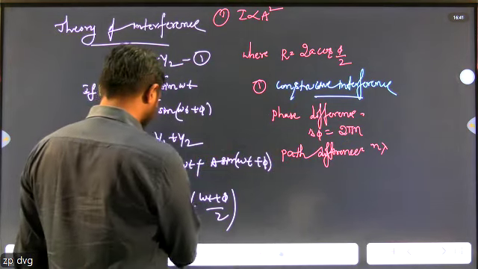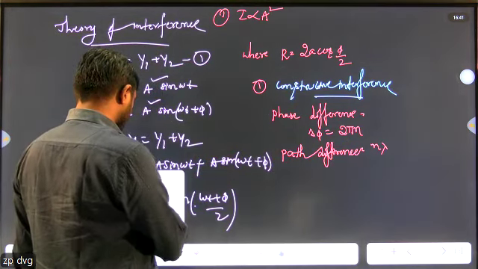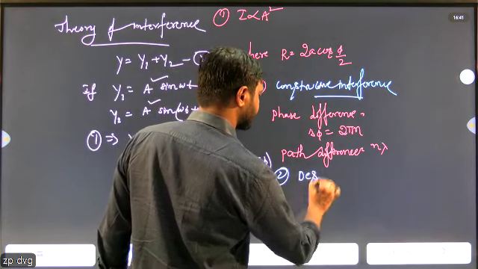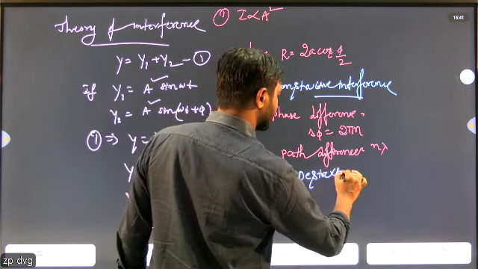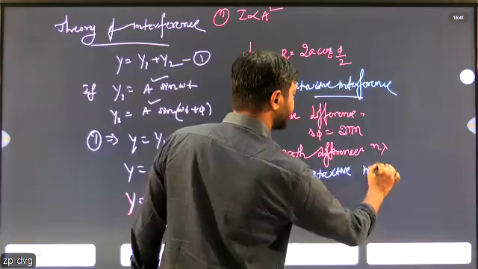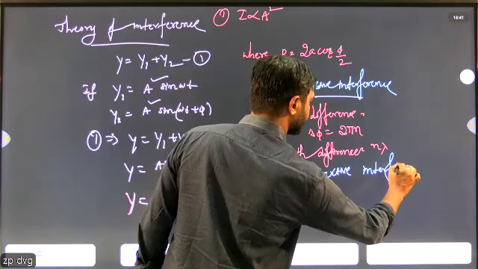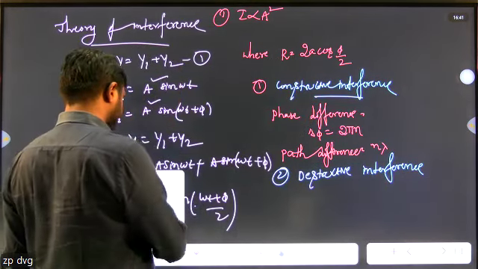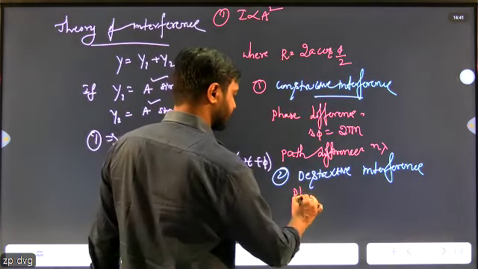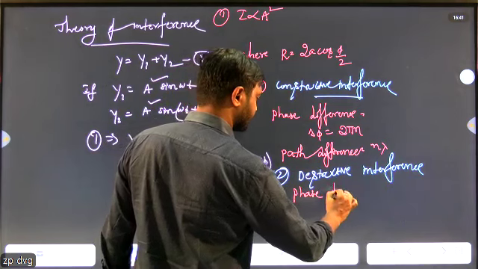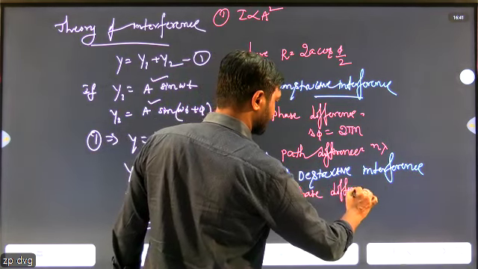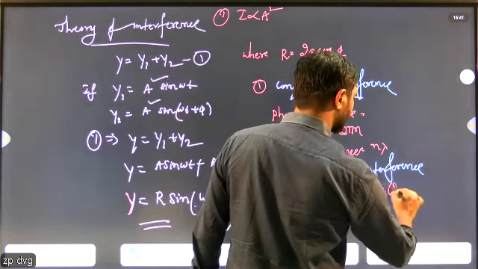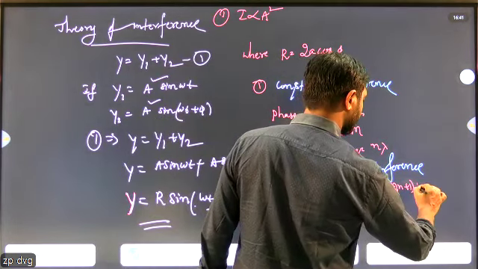And second one is destructive interference. What is the phase difference? 2n plus 1 pi.